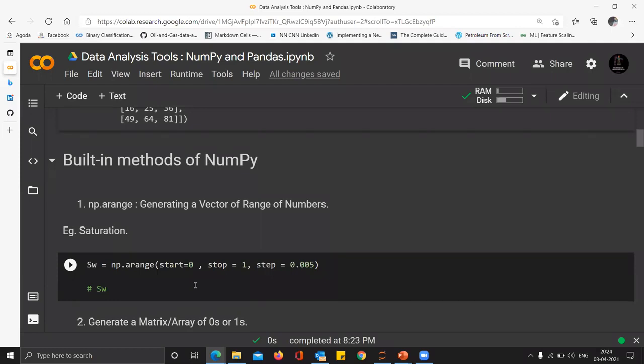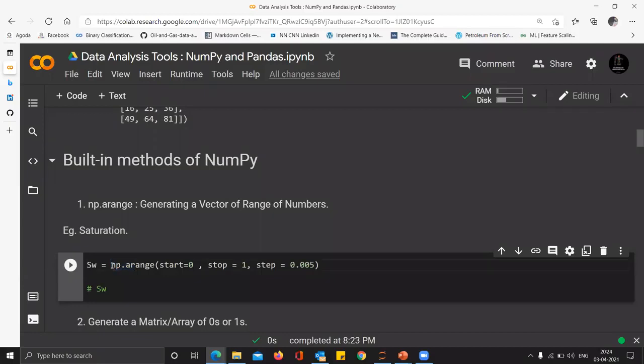Now, if you have to create the x-axis using a list, you have to provide the data yourself, like 0, 0.05, 0.1, 0.15, and keep adding more and more data towards one. But suppose you want to build an array of 100 values, and all you know is the starting point and the ending point. Your starting point is 0, your ending point is 1, and you want a delta x of 0.005. The way you do it is np.arange.